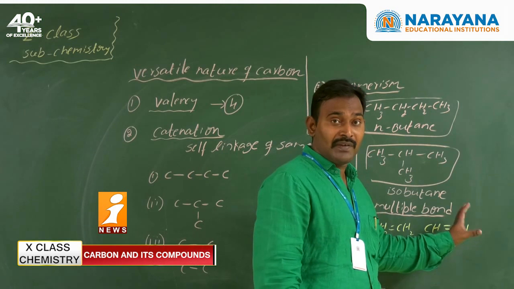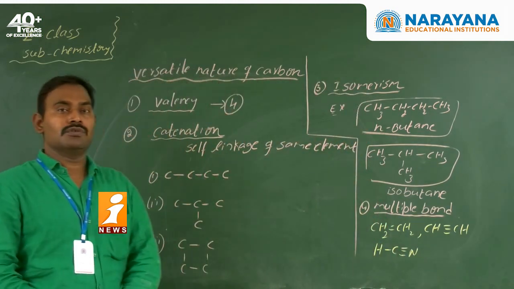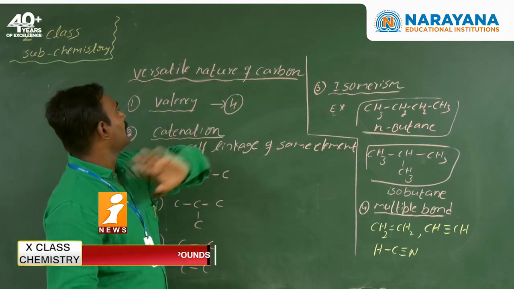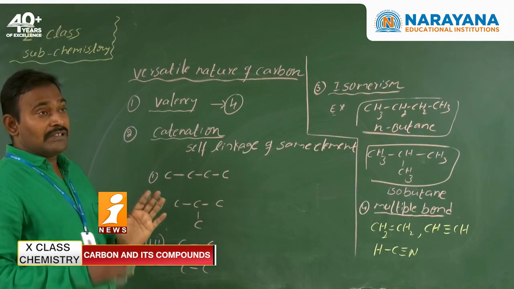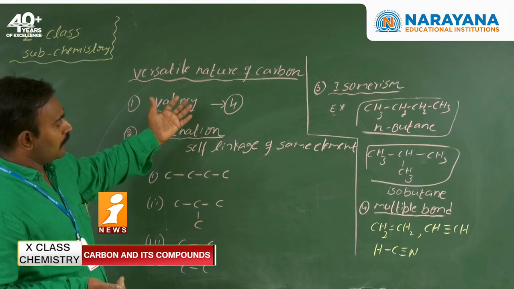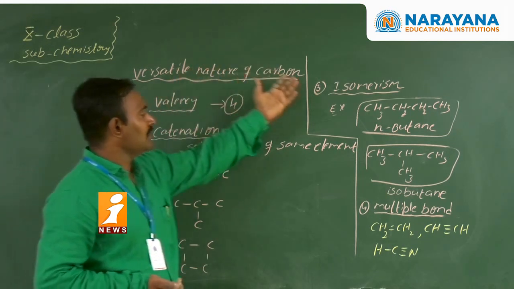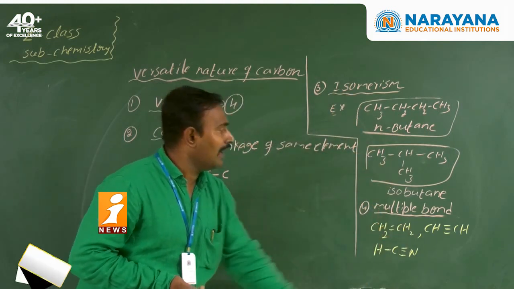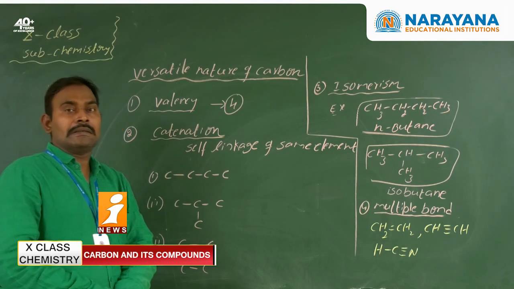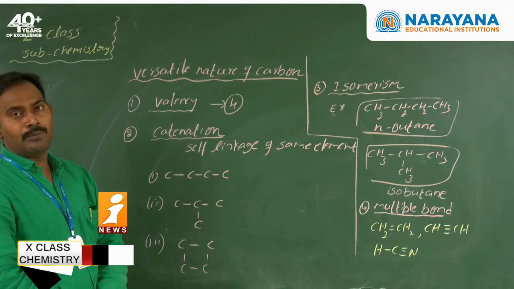Because of these four factors, carbon can form so many compounds. So what is our topic here? Versatile nature of carbon. That means, why can carbon form so many compounds? So here I explained four factors to you: valency, catenation, isomerism and multiple bond formation. Because of these four special properties, carbon is able to form so many compounds.